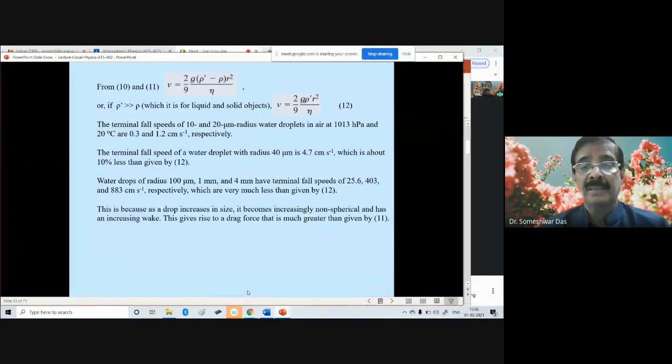So that's about the approximate estimation of the terminal velocity of raindrops. This is more true when the size of the raindrops is about 10 to 20 micron.